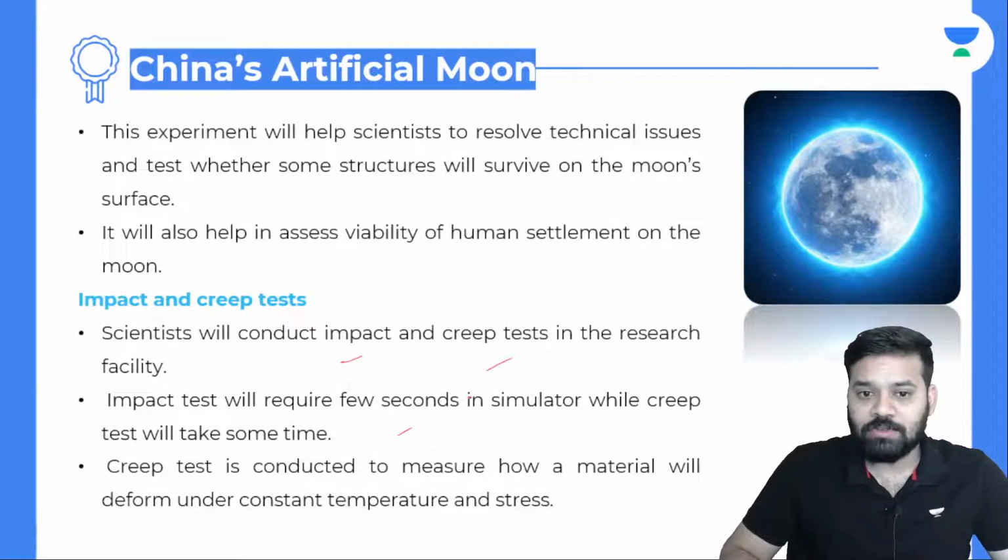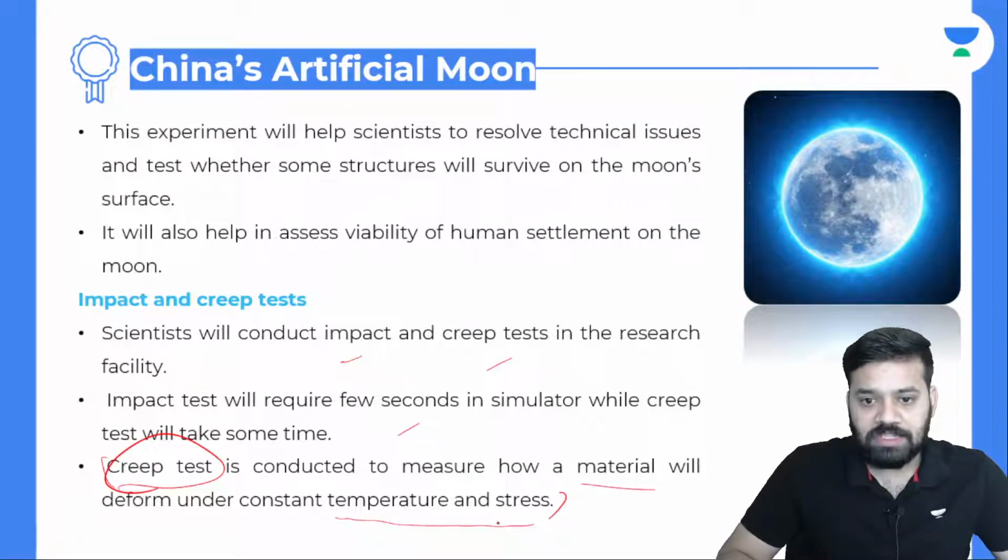Impact test will require a few seconds in the simulator, while creep test will take some time. Creep test is conducted to measure how a material will deform under constant temperature and stress. So what is creep test? Creep test will help us measure how a material will deform under constant temperature and stress.